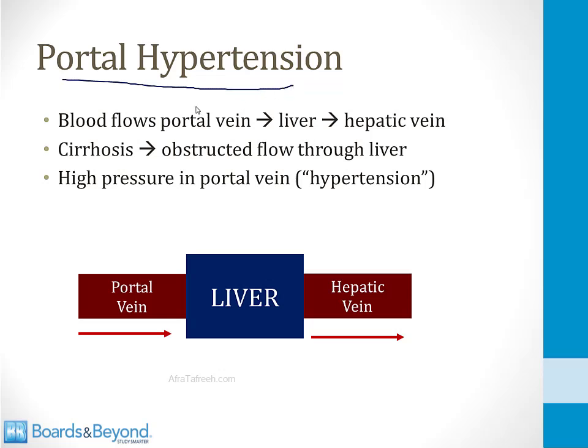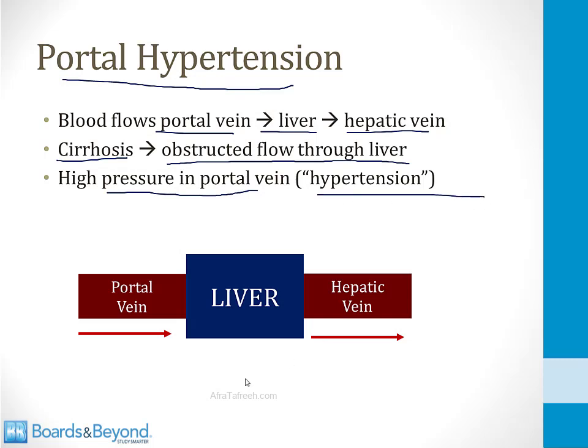Another potential consequence of cirrhosis of the liver is portal hypertension. Recall that blood flows from the intestines through the portal vein and then through the liver and then into the hepatic vein, and from there it goes to the IVC in the right side of the heart. If you have cirrhosis of the liver, you can develop obstructed blood flow through the liver. This results in high pressure in the portal vein, which is called portal hypertension. And here's a drawing on the screen here just to show you that blood moves through the portal vein and then through the liver and then into the hepatic vein. So if you have obstruction to blood flow through the liver, you will get high pressures in the portal vein.